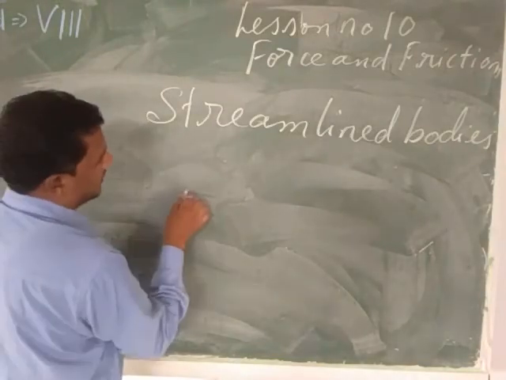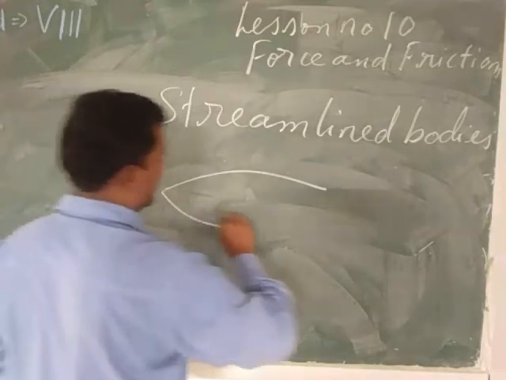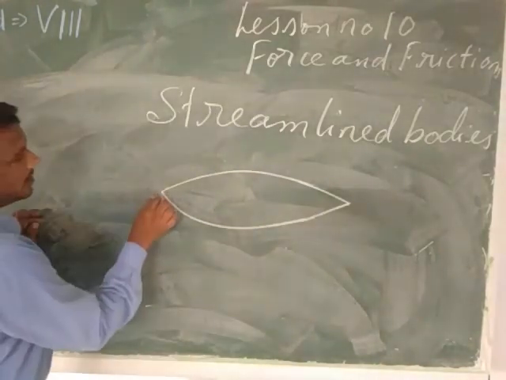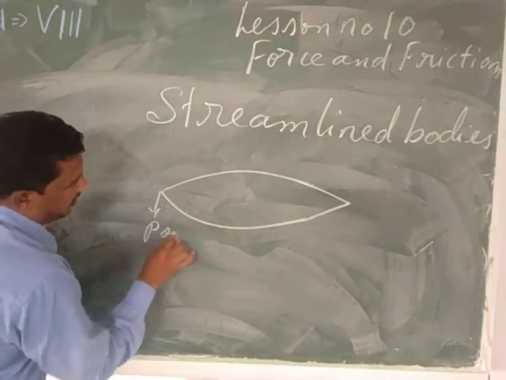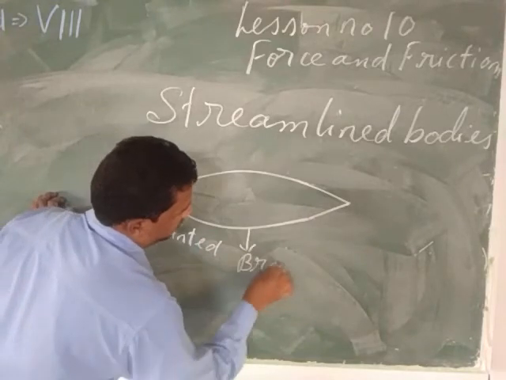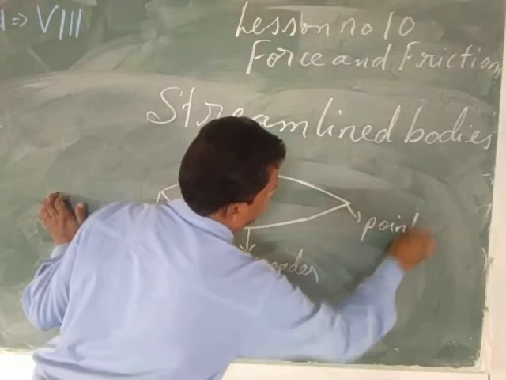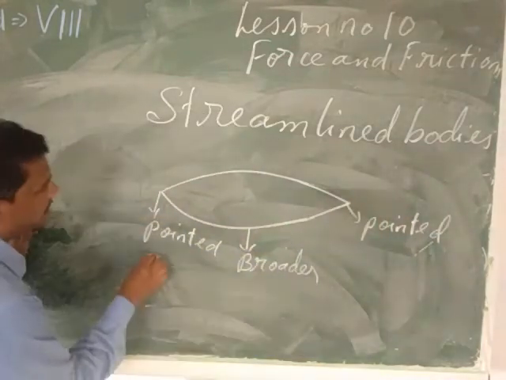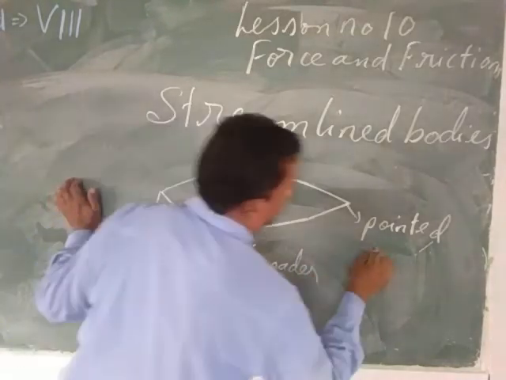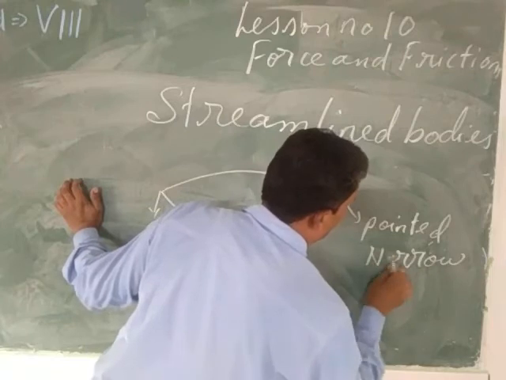Look here very carefully, my child. Suppose this is a body. It is pointed here. This end is pointed. It is broader, and it is again pointed. Another name for pointed is narrow. Here it is also pointed, or narrow. So my child, once again listen very carefully.